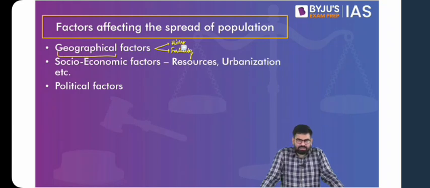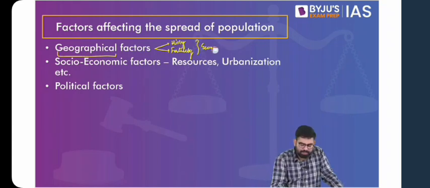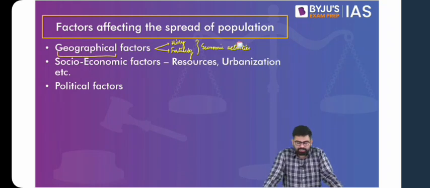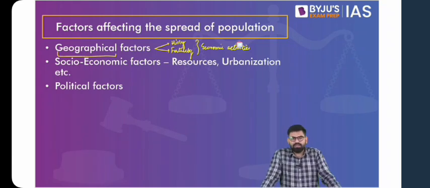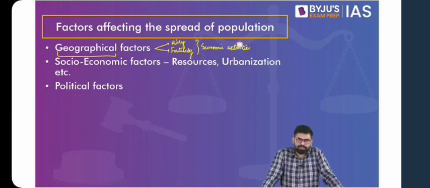So generally, if we define, we see that the spread or distribution of a population is dependent on the economic activities and the harshness of climate. Whereas if there is a region where the climate is harsh, think about Tibetan Plateau. You'll find less and less number of people live there because it is hard to make the ends meet. It is hard to have any kind of economic production, economic activity.